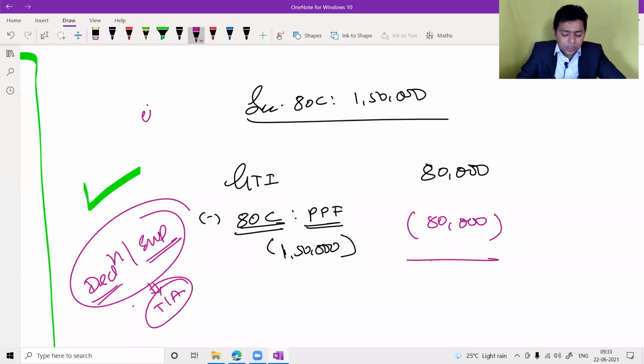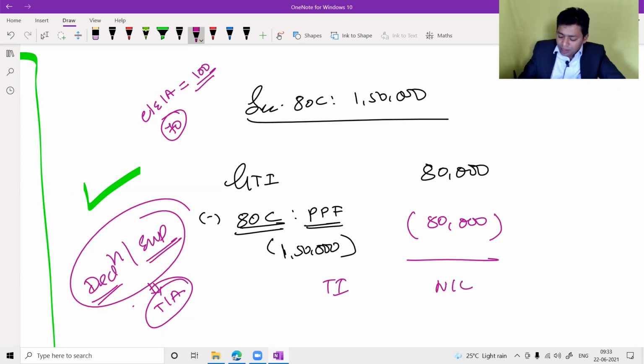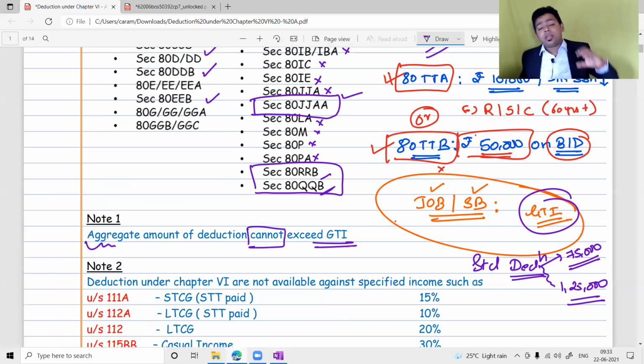Meaning thereby, if I say children education allowance in the salary chapter is exempt up to 100 rupees, but if I'm getting only 70 rupees from my employer, the maximum exemption that you are going to provide me is only 70, not 100. Okay, so exemption and deduction will never exceed the taxable amount. Yeah, total income can become nil, but never negative because of deductions under Chapter VI-A. So that's the first note you should understand. Aggregate amount of deduction cannot exceed gross total income because the deductions are available from gross total income.